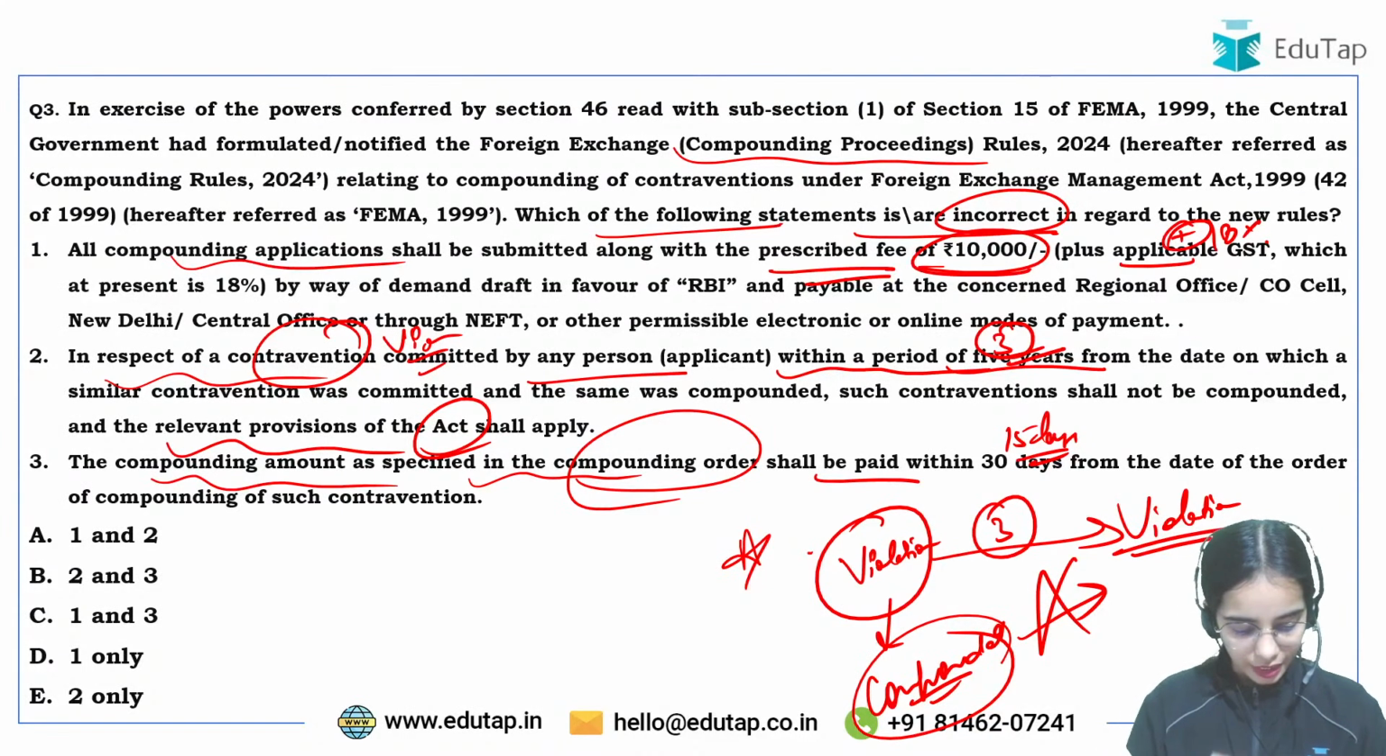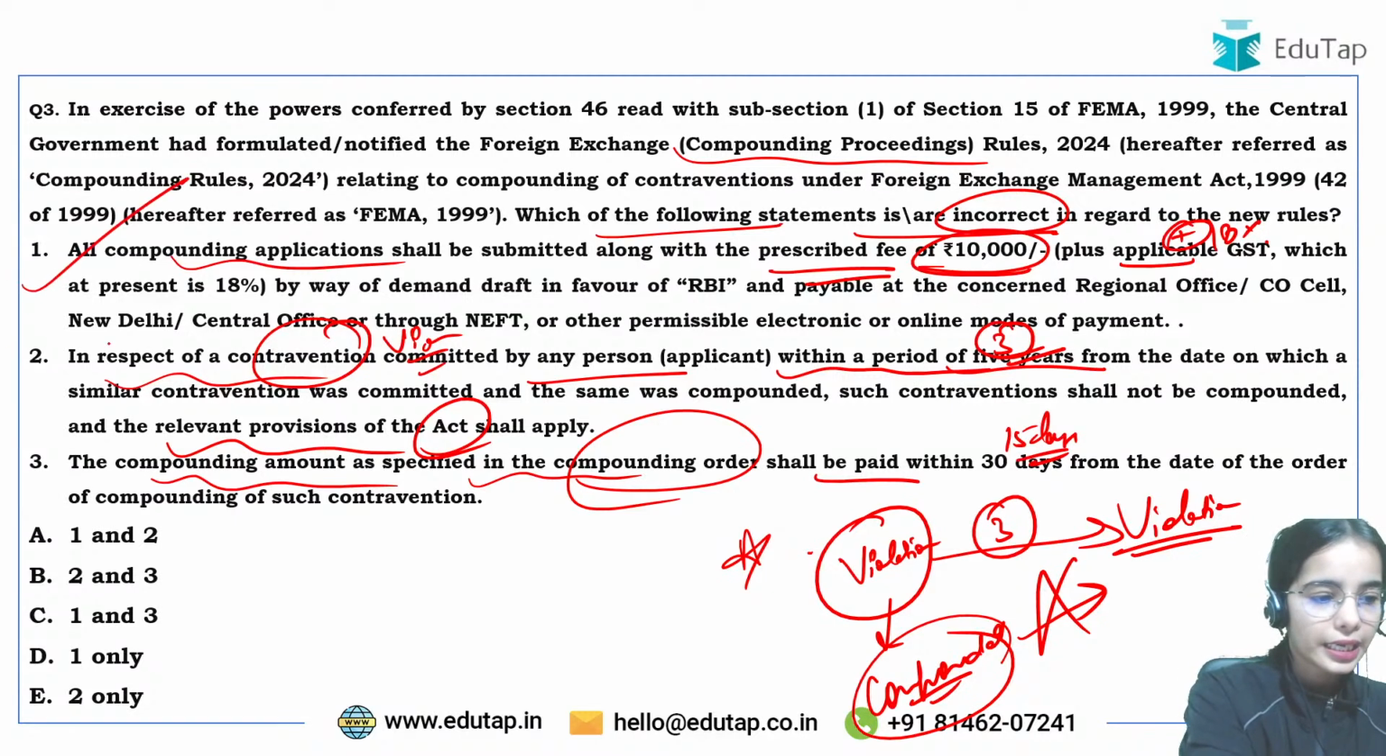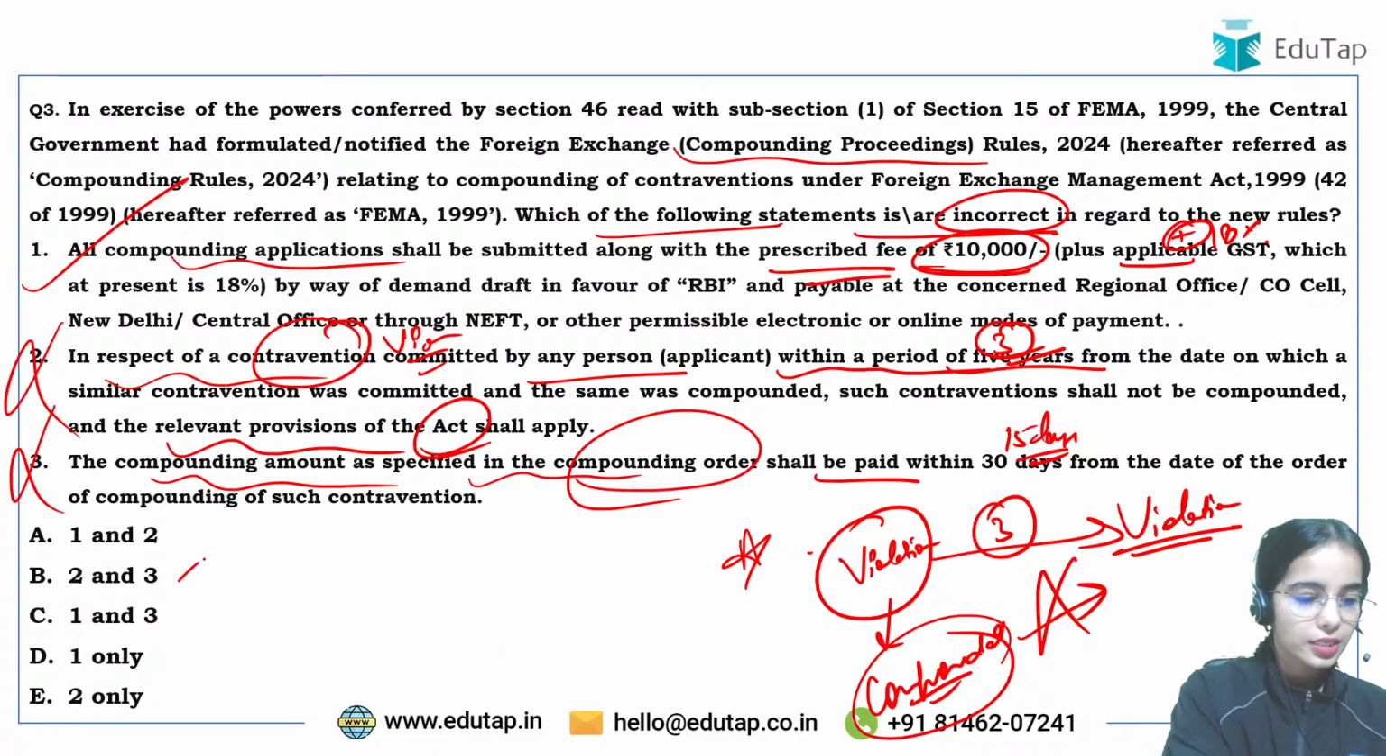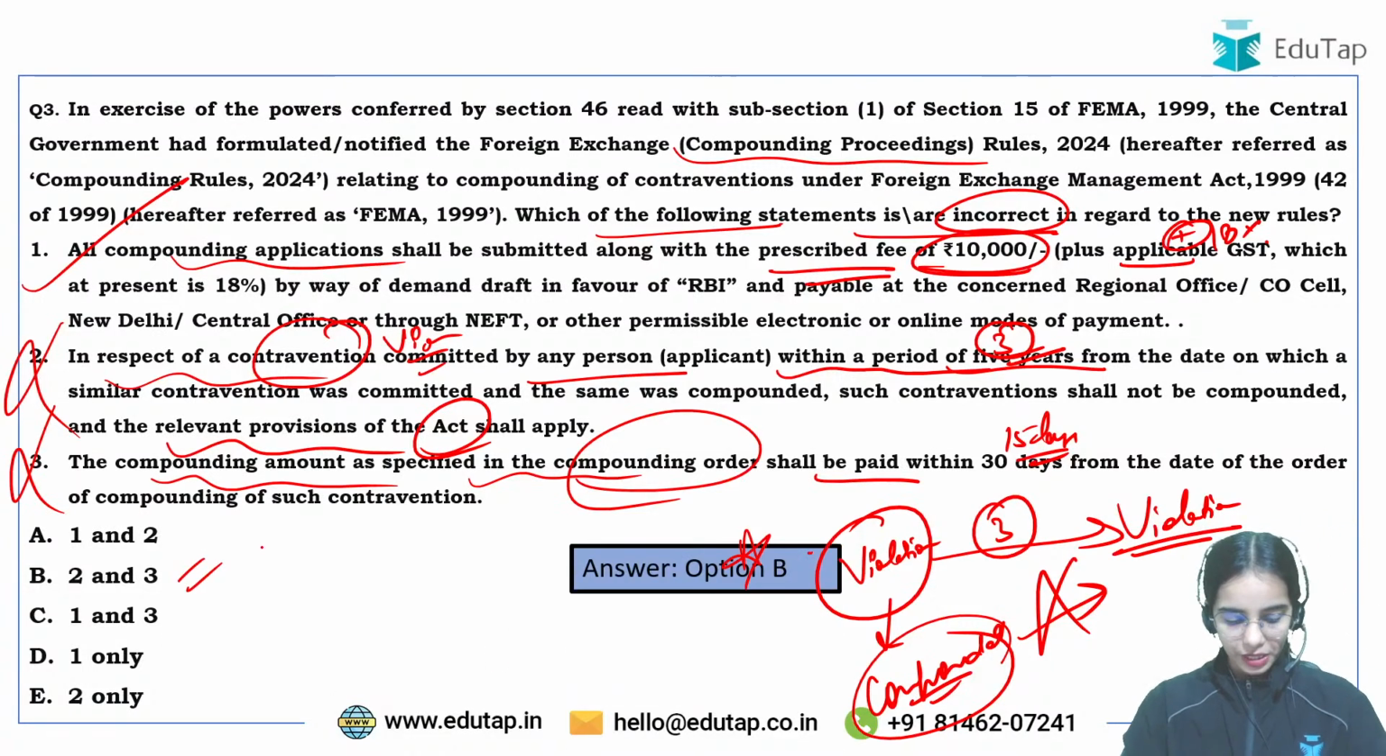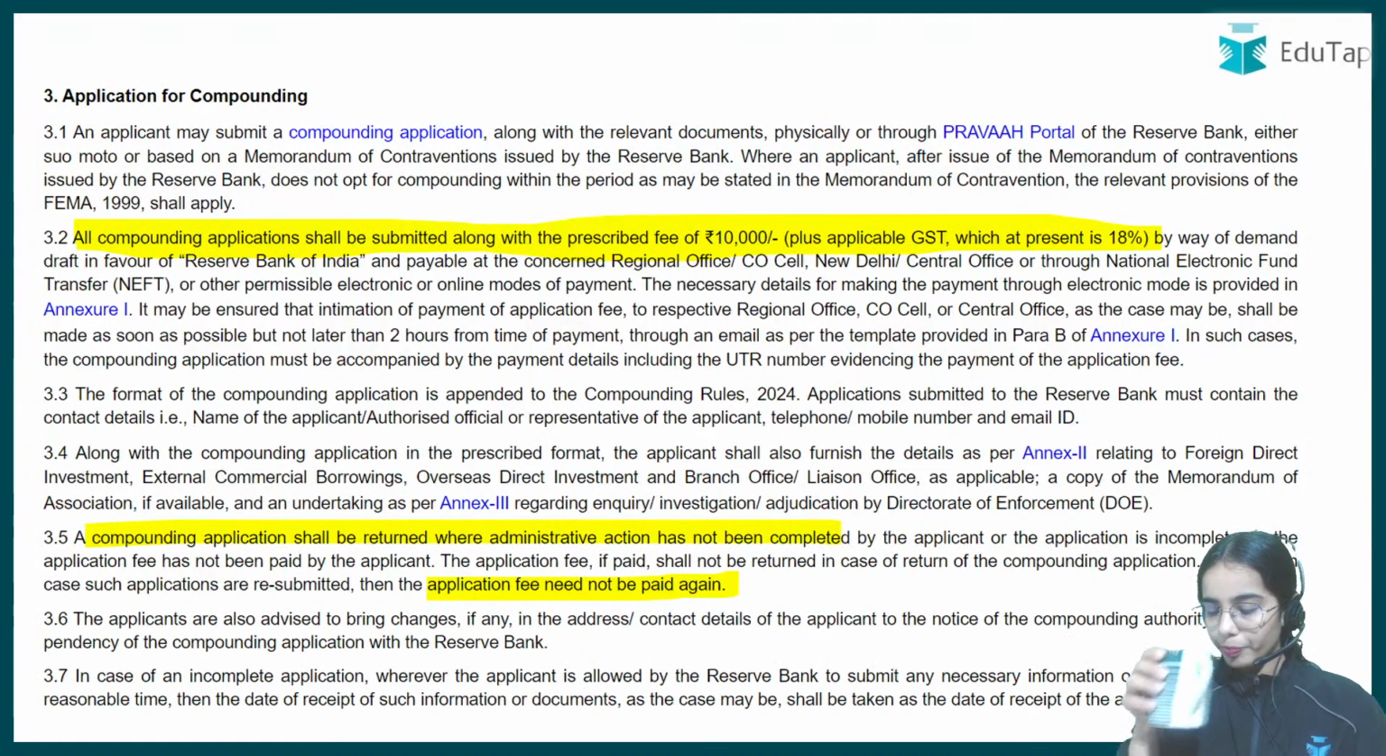Okay. So this is the idea. So the first one is correct, the second is wrong, and the third one is also wrong. So the answer is 2 and 3 here. Okay, so B is the answer.